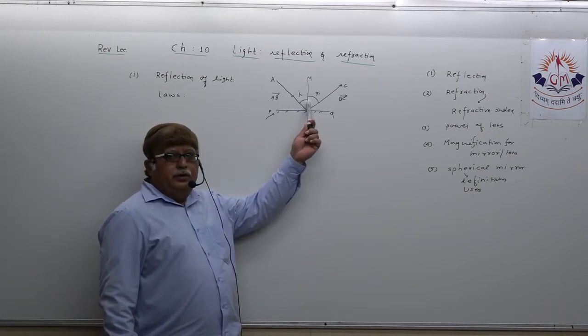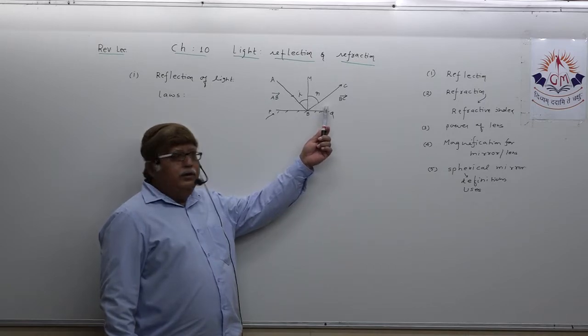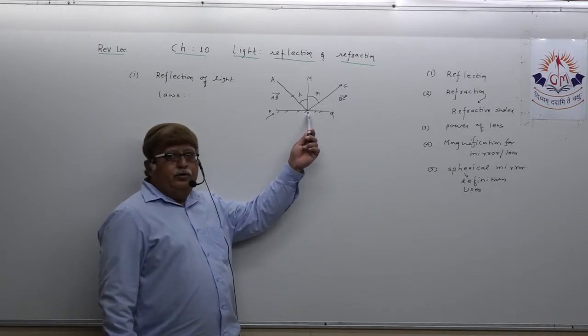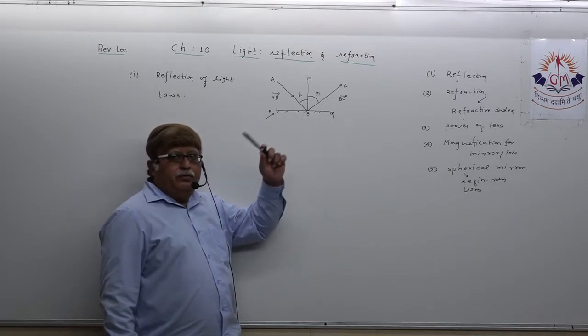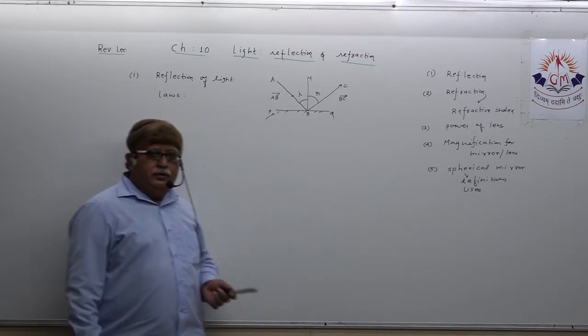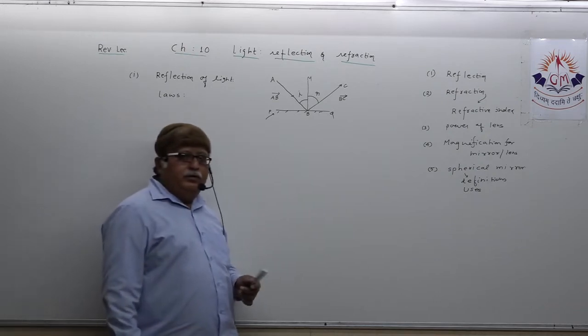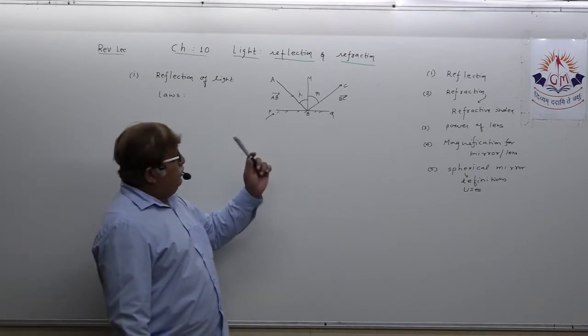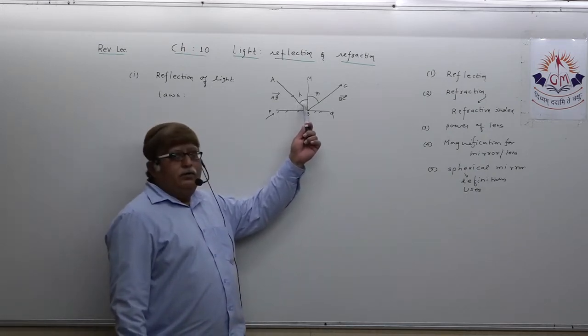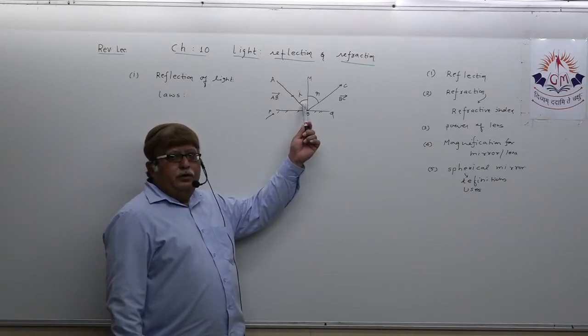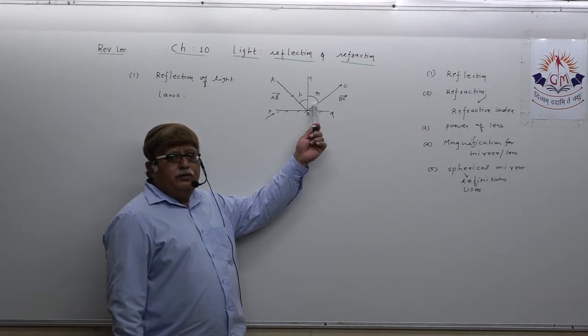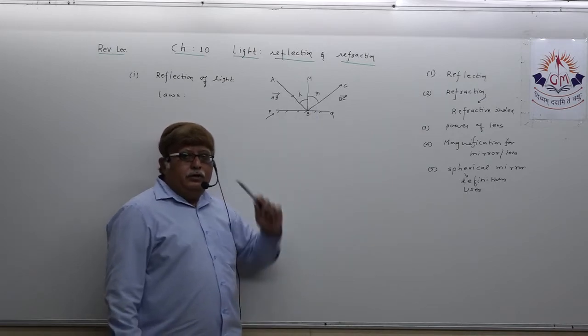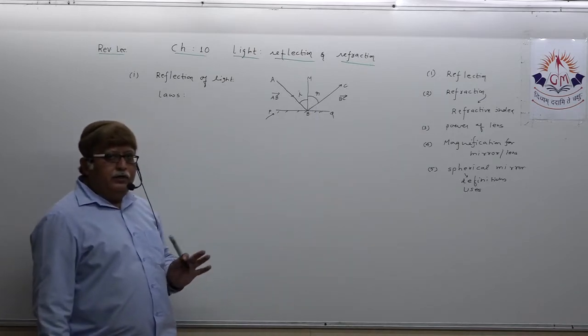Incident ray, normal and reflected ray at the point of incidence all lie in the same plane. That is the first law. The second law: the angle of incidence is always equal to the angle of reflection.